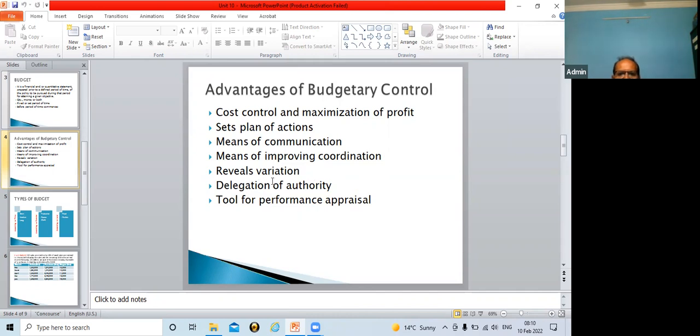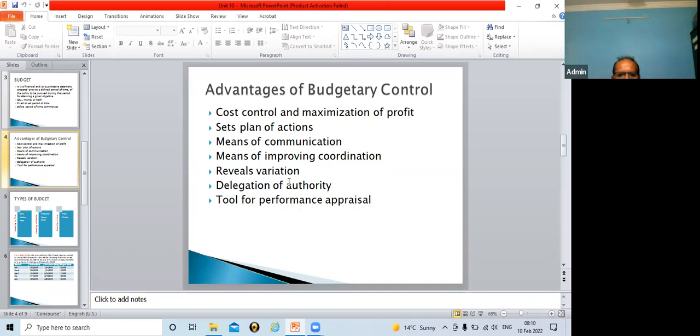Then reveal variation. Now, what does it mean? Whatever the budget is, suppose the salary budget is 50 lakhs of rupees, and the company has spent 60 lakhs of rupees. So there is a difference between 50 and 60, 10 lakhs is the difference. This way, the top management can reveal variation.